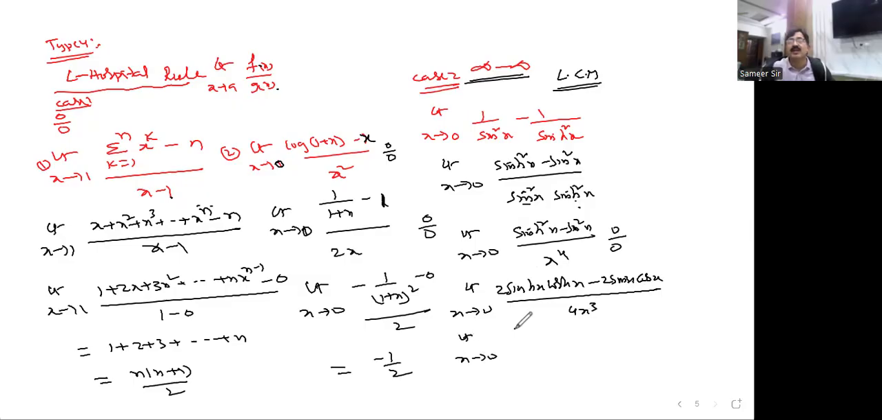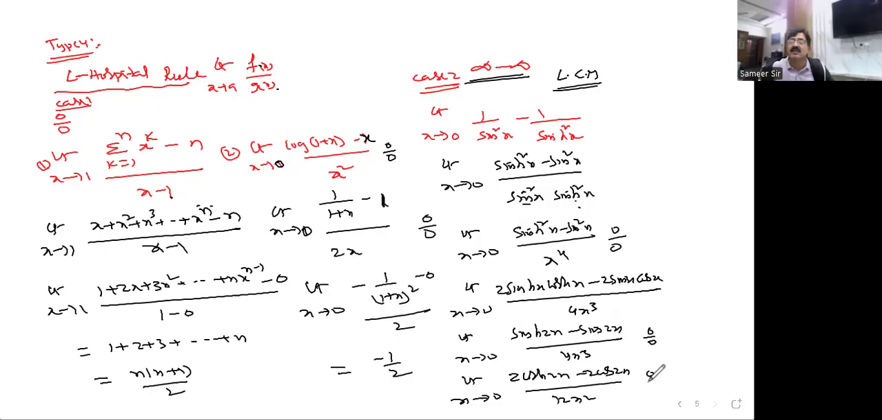You can write it like this: sin h2x, sin 2x divided by 4x cube. Again, it is in the form of 0 by 0. So what I said, till we get a determinate number, you have to continue this process. Now you differentiate here. 2 cos h2x, 2 cos 2x here, and this is 12x square. Still it is 0 by 0 form.